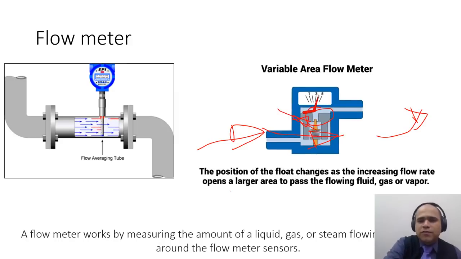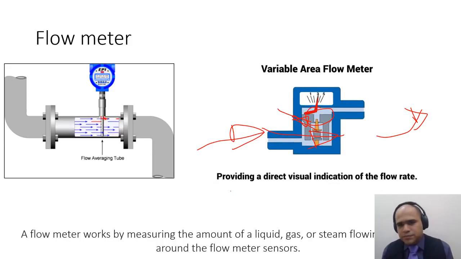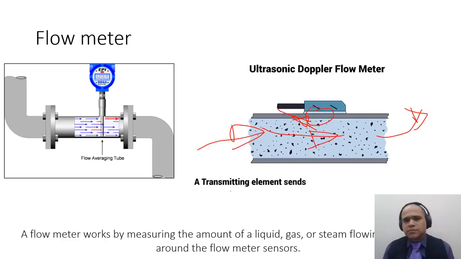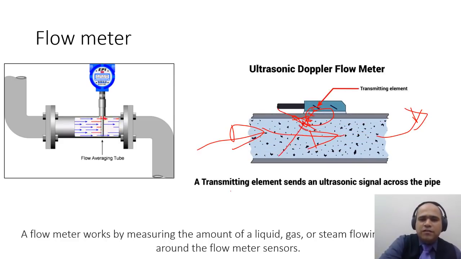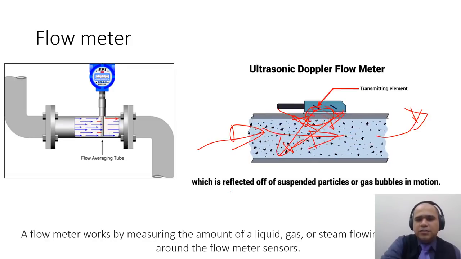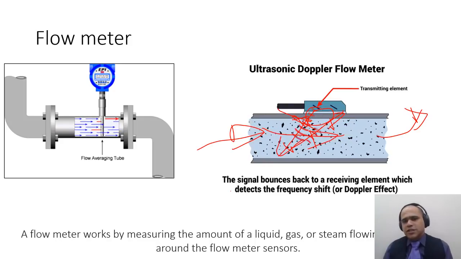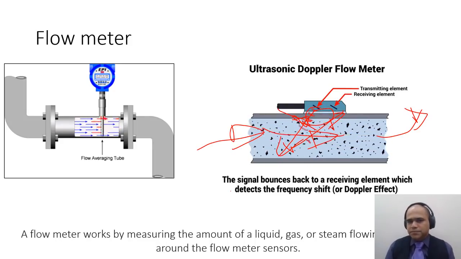Depending upon the force, the weight is lifted more and the flow is more. It could be a Doppler effect where you send out a signal, and the change in the frequency of the reflected signal is directly proportional to the flow.